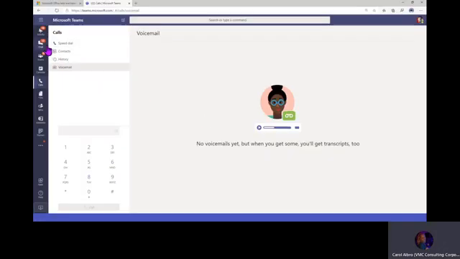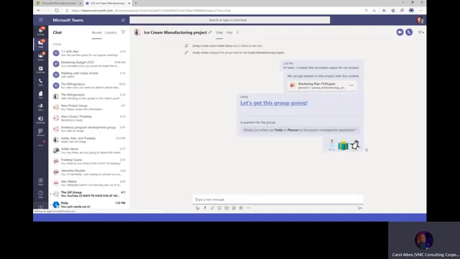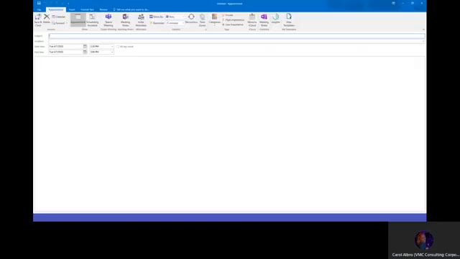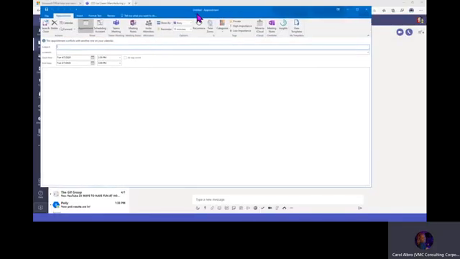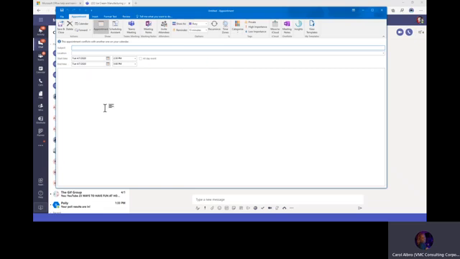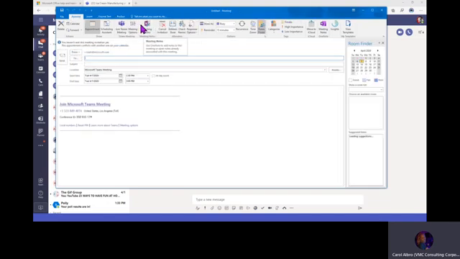There we go. We're in Teams. I'm going to start by scheduling. Here we go. So we've got, this is an Outlook calendar invite, right? And so you're familiar with this. I just click on the Teams icon. Now you may have a Skype icon and a Teams icon. If you click on the Skype icon, you will be having a Skype meeting. You'll have to join from Skype. If you click on the Teams icon, you'll have to join from Teams, right?